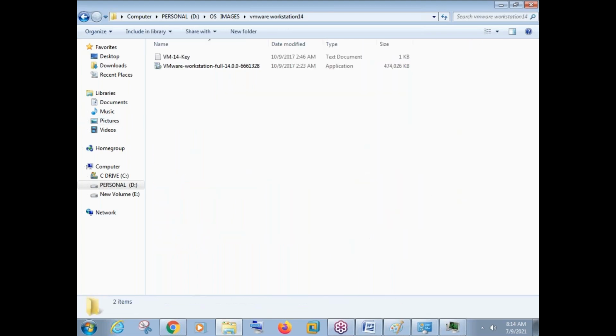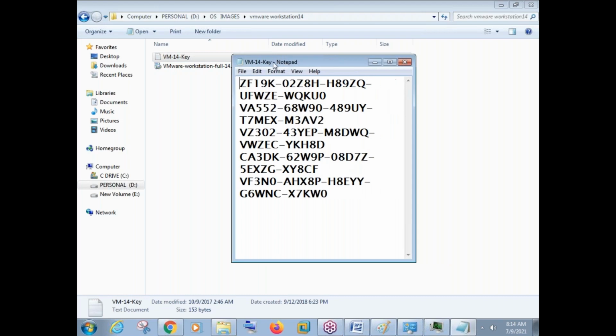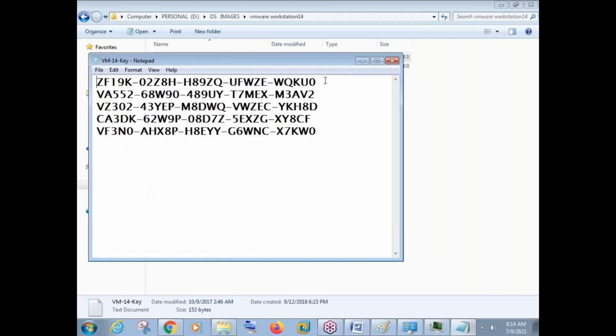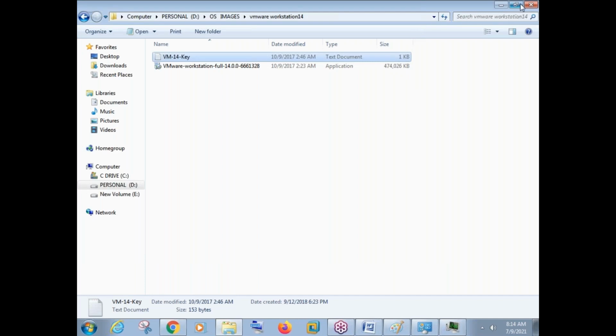If you use this VMware 14 version, I have the license key here. The first one is the license key, this one. You can enter this, so it will not ask you. I installed this VMware Workstation maybe 5 years ago, and till today I'm using it because I have the license key. But if you go with the latest ones, 16, 17, 18, they will ask you for the license key, and we would need to get one. So I have the license key of 14.